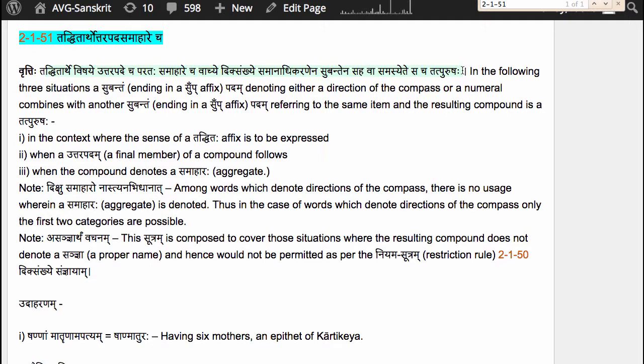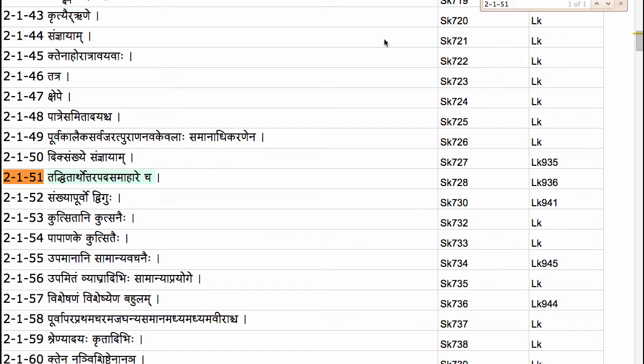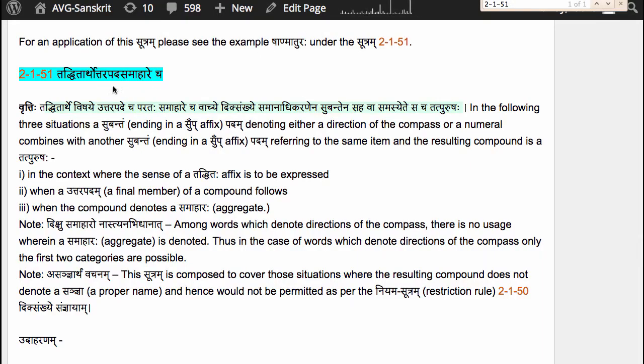The anuvritti of Diksankhye is of course coming down from the prior sutram 2.1.50, Diksankhye Sanjnayam, which we have studied. So the meaning of the sutram is, in the following three situations, a subantam padam denoting either a direction of the compass or a numeral combines with another subantam padam referring to the same item, samana adhikaranena subantena, and the resulting compound is a tatpurushaha.